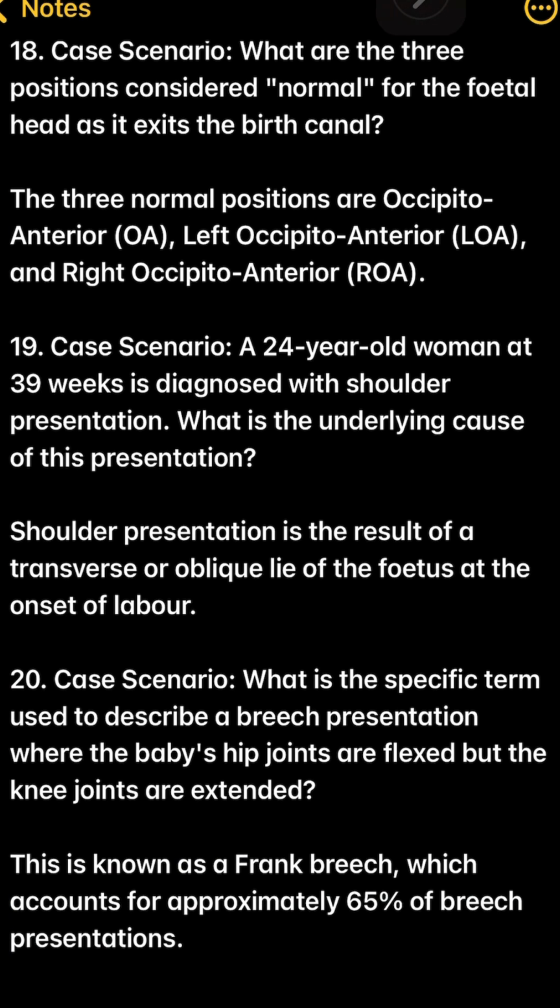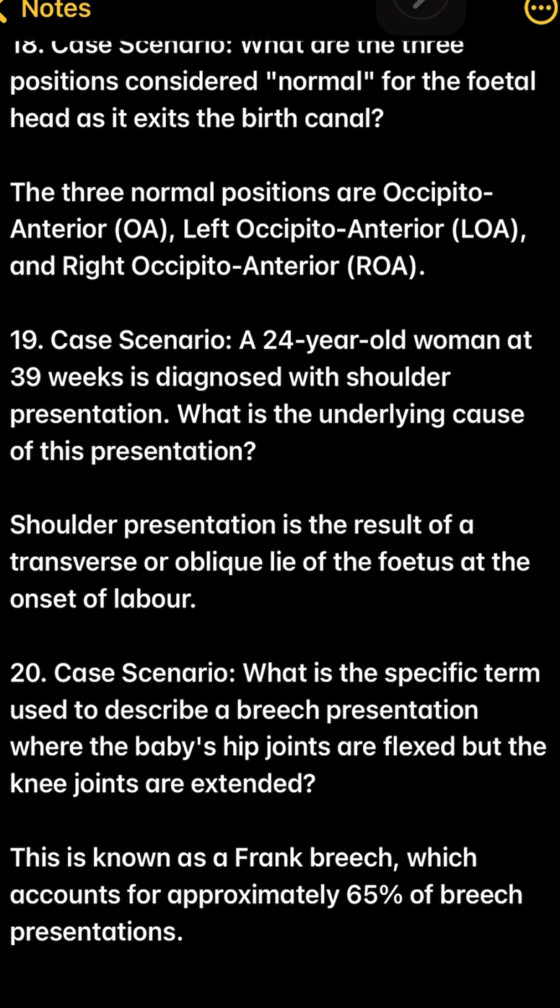19. Case scenario. A 24-year-old woman at 39 weeks is diagnosed with shoulder presentation. What is the underlying cause of this presentation? Shoulder presentation is the result of a transverse or oblique lie of the fetus at the onset of labor.